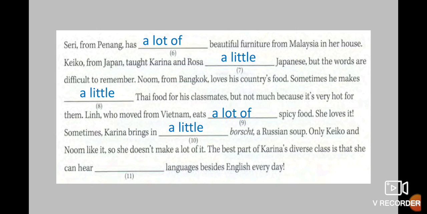The best part of Karina's diverse class is that she can hear many languages besides English every day. Let's see why we use many, because this one is a plural noun, and for that reason we use many. Excellent. Let's review. Number 6, a lot of. Number 7, a little. Number 8, a little. Number 9, a lot of. Number 10, a little. And number 11, many.